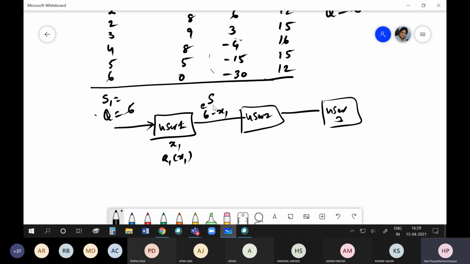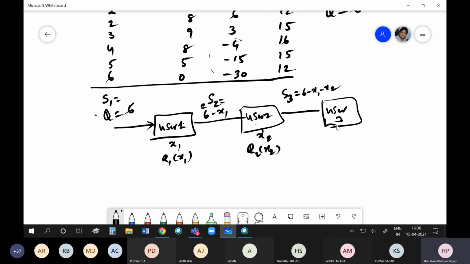The amount which will be available at the second stage for the second and third user, I call s2. That will be 6 minus x1. I allocate some x2 here, so I get a benefit r2 of x2. Then I will have s3, which is equals to 6 minus x1 minus x2.